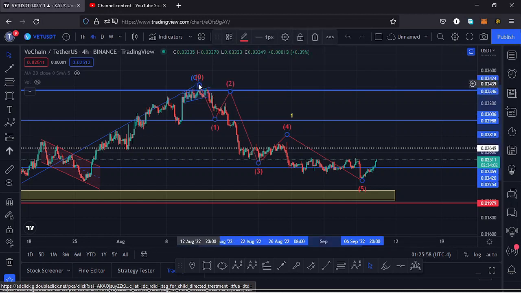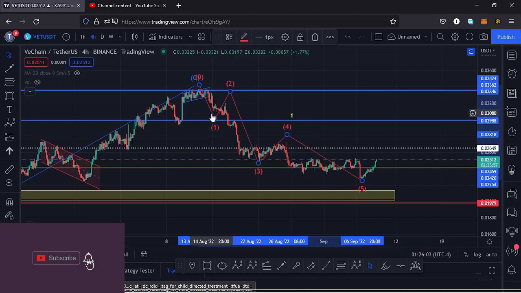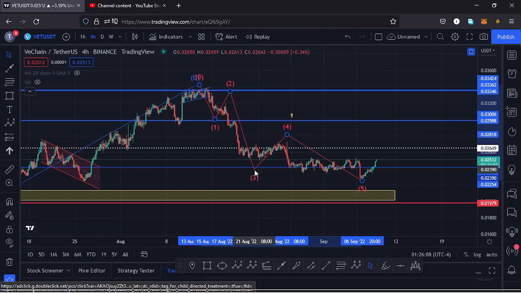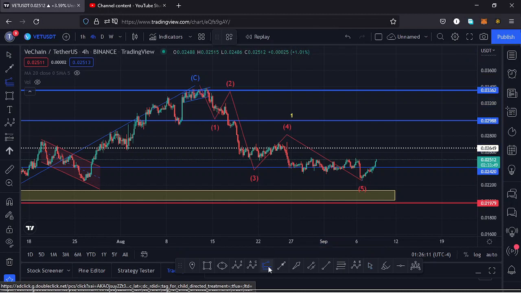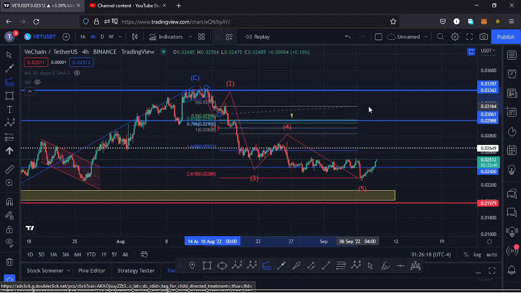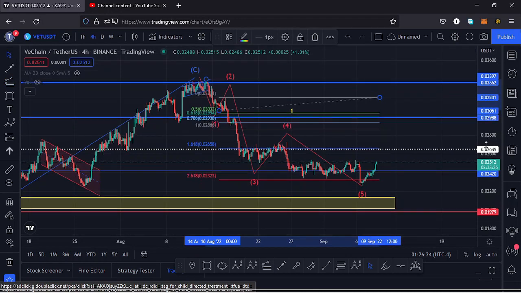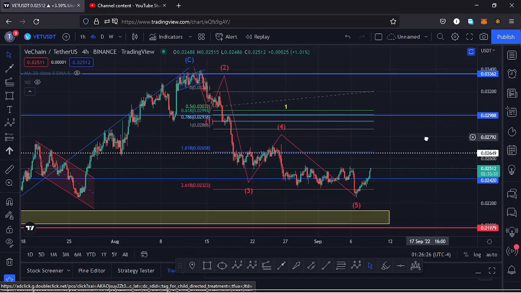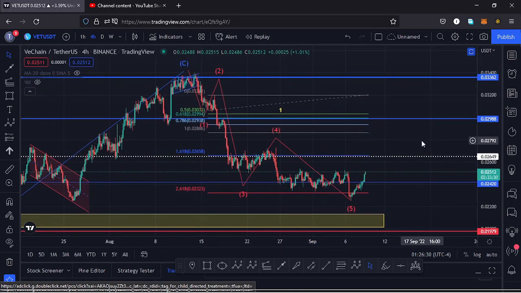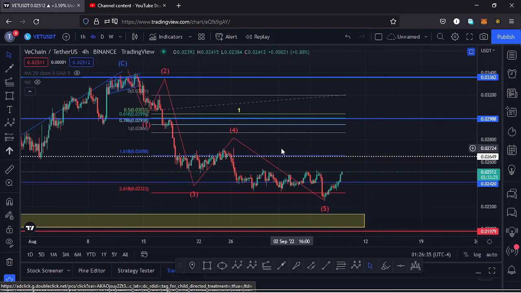If I get a little bit into the details of this movement to the lower side, you can see over here we have the first wave, the second wave, a third wave, a fourth wave, and then a fifth wave. And using trend-based Fibonacci's, we can see whether that third wave to the lower side has done the minimum that we expect a third wave to do. To do that, I just need to connect the fibs from the high of the wave 1 to the low of the wave 1, then drag the fibs to the high of the wave 1, and that gives me a minimum target area for that third wave to the lower side at the fib level 1.618, and that is at around the $0.02658 mark.